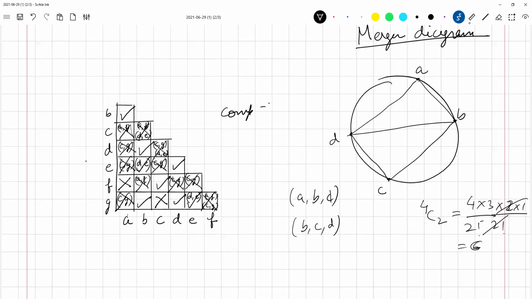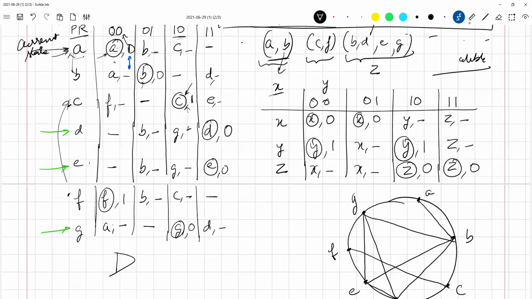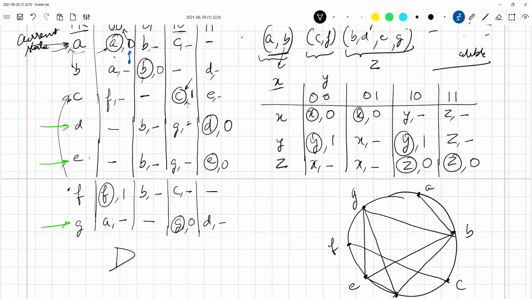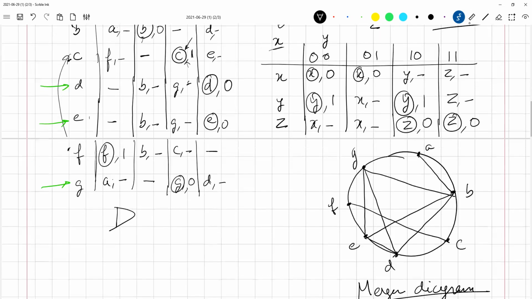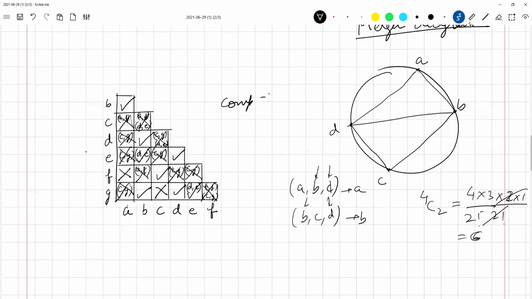So now you can assign any names to them. In this case, you could possibly assign them as this as A and this as B. That is one way of doing it, and you can do any way you want. And now B and D appear in both these two places. You can decide which of these two you want B to appear in and D to appear in. So your original primitive flow table will be replaced now. All the A, B, C's and D's will be replaced with A and B corresponding to this particular assignment.